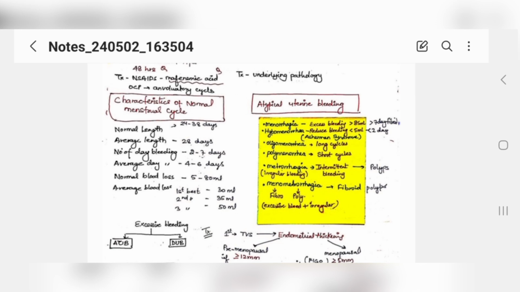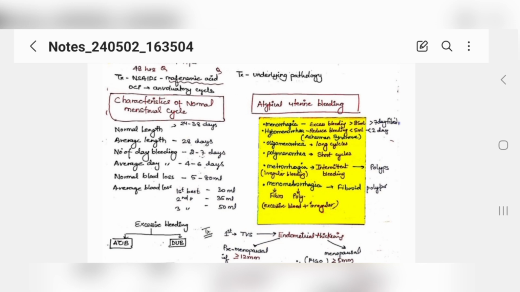Now you have metrorrhagia. I have learned it like this: the metro stops at every station, right? So it is intermittent bleeding. It stops and then occurs again. So metrorrhagia is intermittent, irregular bleeding, right? And this can be seen in cases of polyps or fibroids. Then you have menometrorrhagia, meaning excessive bleeding which is irregular.